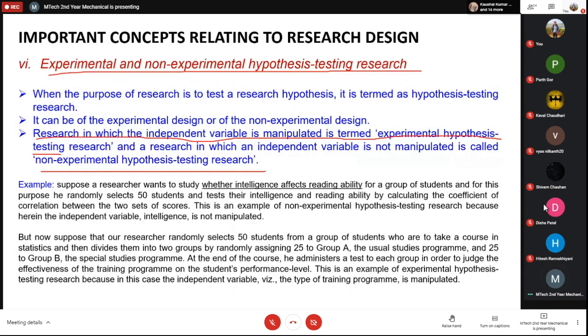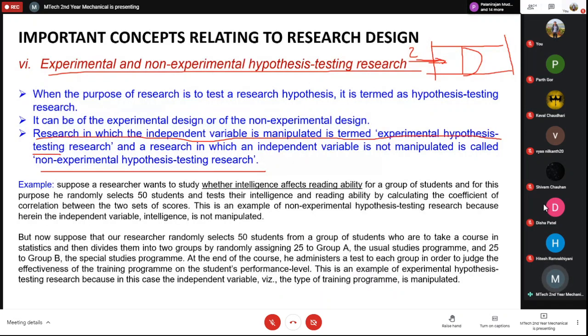For example, in our flow rate and velocity example, if I am deliberately changing the flow rate and I have kept the specific conditions, like the pipe diameter and everything, fixed, then this is an experimental hypothesis testing research, because I am changing the flow rate from 2 lpm to 3 liters per minute to 4 liters per minute.